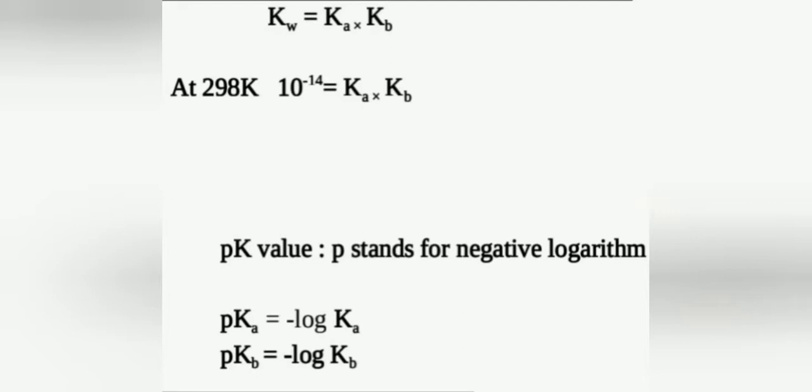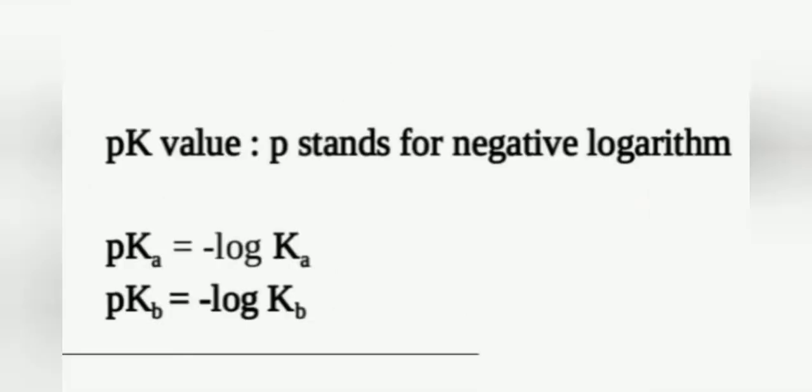We know at 298 Kelvin the value of the ionic product is 10 raised to minus 14 molar square. Substituting that value, 10 raised to minus 14 is equal to Ka into Kb, where Ka is the ionization constant of weak acid and Kb is the ionization constant of weak base.